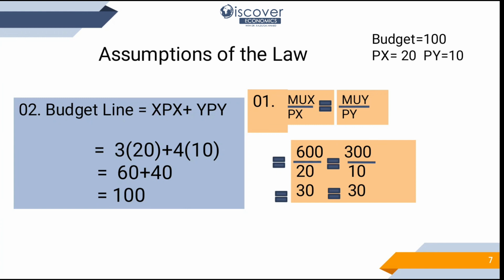On the same line, if the first assumption is met, but in the second assumption the budget is not met, meaning either we have used 120 or we have used 80, then we will again say the same statement: this is not the utility maximization point because the customer's full income is not fully utilized. So we will reject it. But here everything is perfect, so this is the bundle that gives utility maximization of the customer.